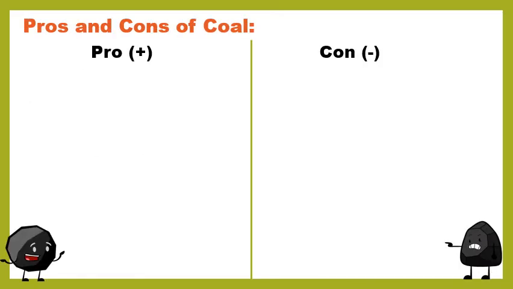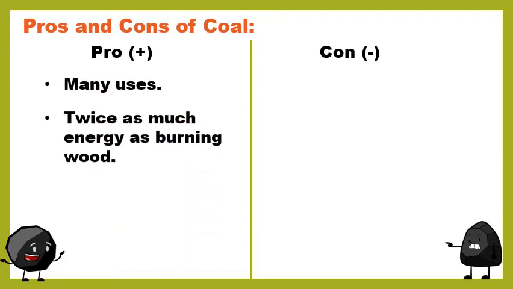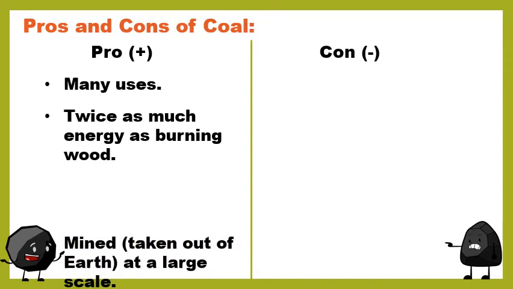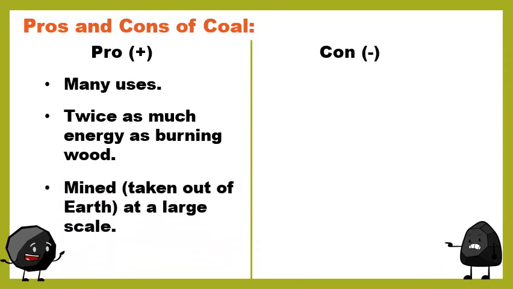All right, guys, let's talk about some pros and cons of coal. Remember, pro is a positive and con is a negative. I'm going to start with the positive of coal. As we just talked about before, it has a lot of uses. It has twice as much energy as burning wood, so it's very efficient. That means you get a lot for your money. And it can be mined or removed or taken out of Earth at a large scale, so you can really pull a lot from Earth.